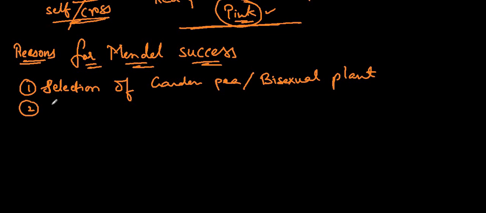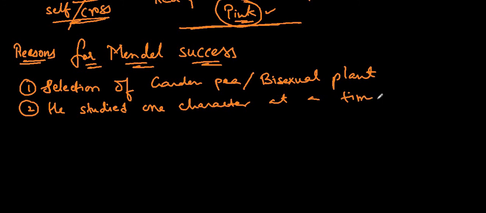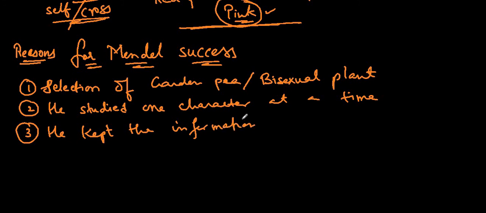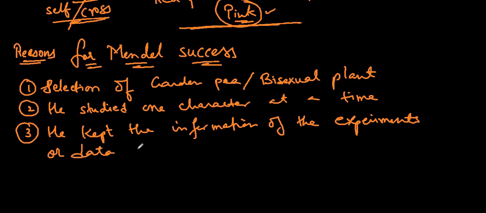Number 2, he studied one character at a time. And number 3, he kept the data, the information of the experiments that he was doing, very accurately and precisely.